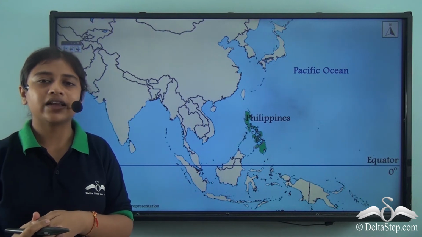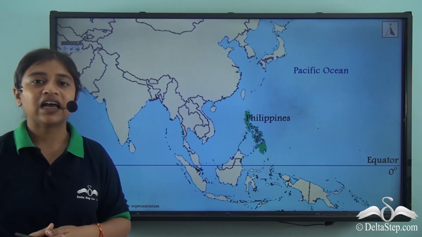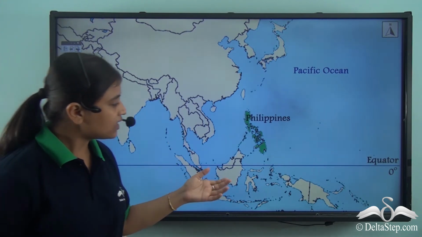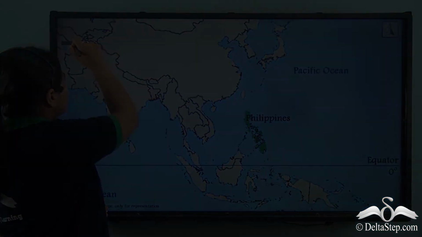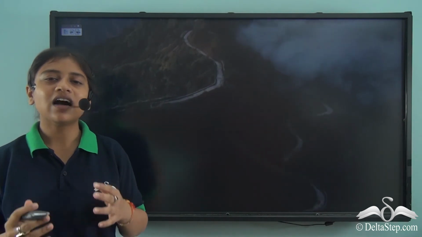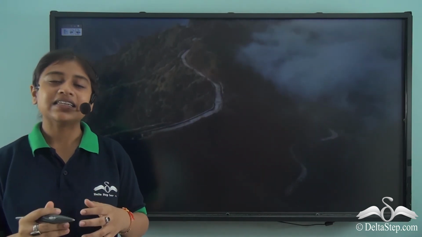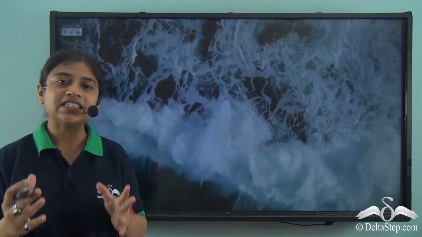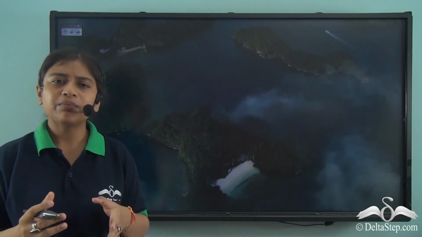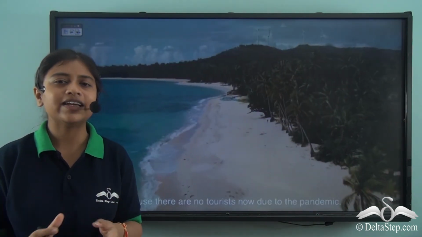Another important island group is the Philippines. The Philippines are right above the Indonesian archipelago. The Philippines is another island country, and it is the second largest archipelago in the world after the Indonesian archipelago. The Philippines offers history, culture, nature and adventure in spades.